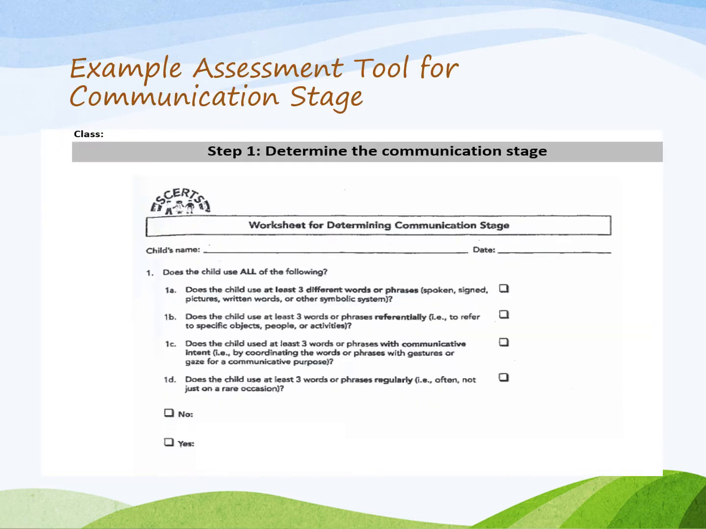This is an example assessment tool to determine the communication stage. So it's asking questions like, does the child use at least 3 words or phrases referentially to refer to specific objects, people or activities? And then you're answering yes or no.